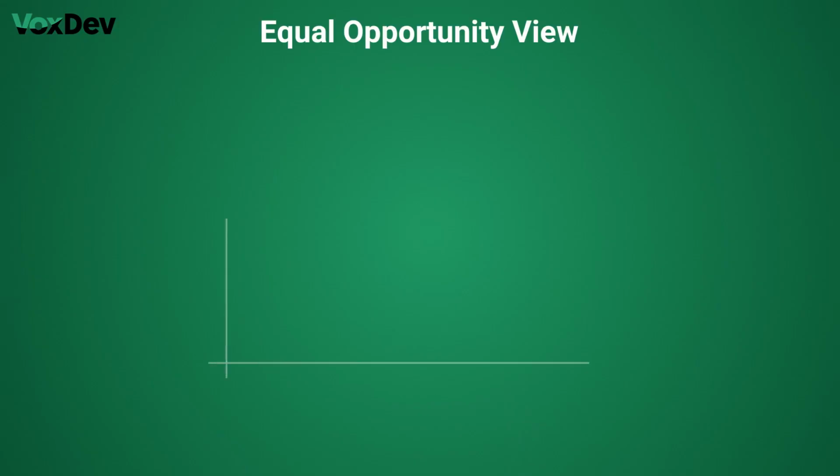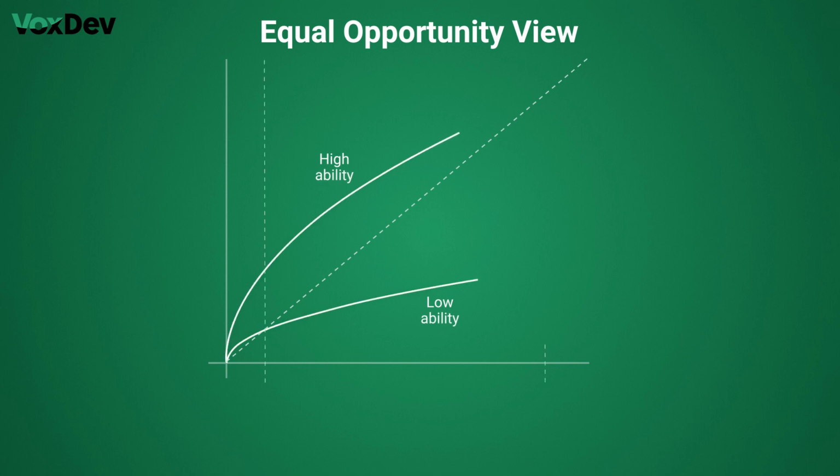Under the equal opportunities view, we would expect the transition equation to look like this. We observe a bimodal distribution of productive assets. There's a very large mass of people with close to zero productive assets, and then another large mass of people with large productive asset holdings. So this is a concave transition equation in which, over time, we see convergence towards this individual's steady state.